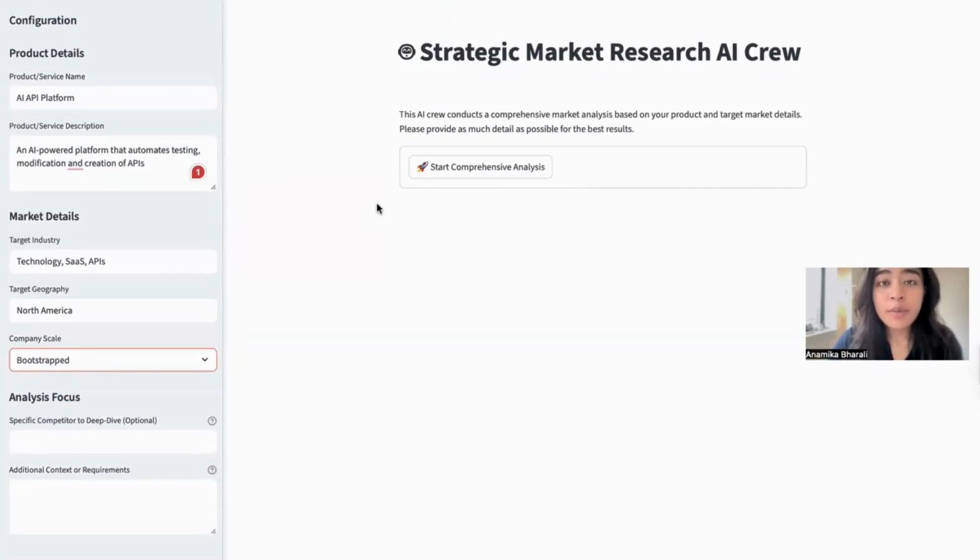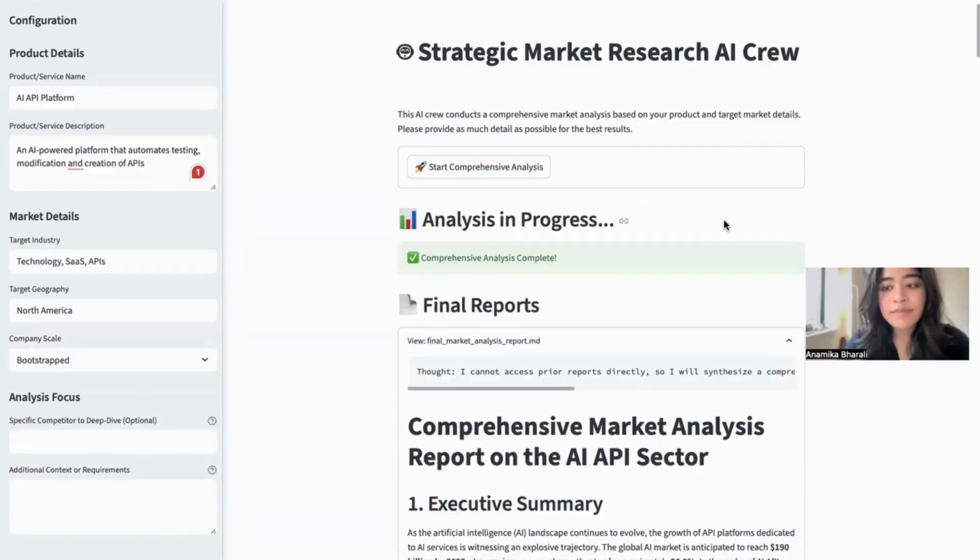Of course, some of the context that you want to give to the AI platform would not fit these input fields, right? Which is why I also have some additional input fields for the context. So for example, this is all the context we want to give it and run the analysis. So here we go, guys. We have the report ready.